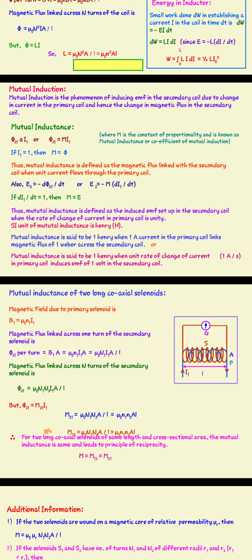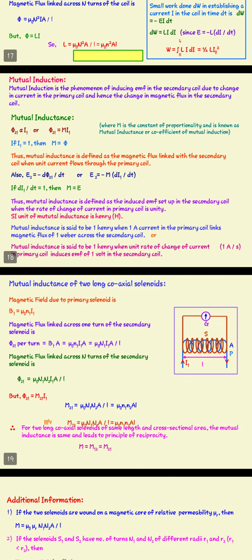M21 is the coefficient of mutual inductance of the secondary coil with respect to the first coil. So M21 will be equal to mu naught N1 N2 A upon L, and in terms of number of turns per unit length, it can be written as mu naught n1 n2 A L.